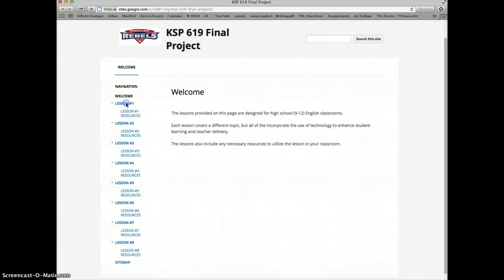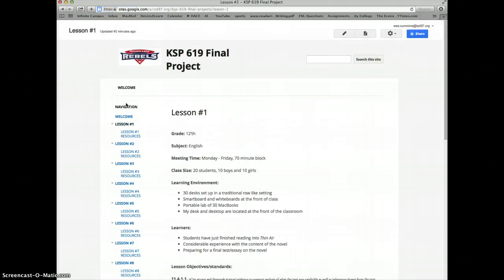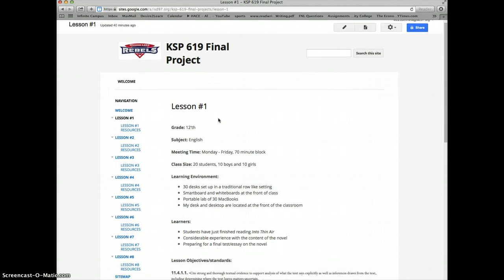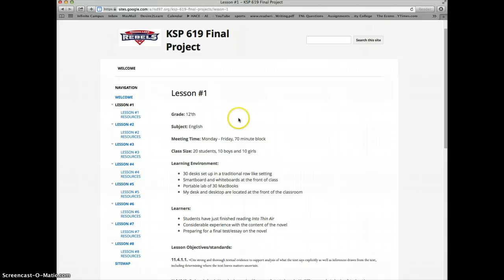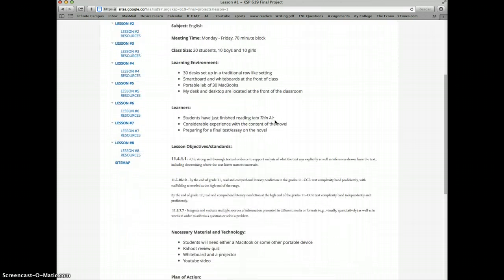The first lesson details an assignment from Into Thin Air. A teacher would use this lesson as a review at the end of a novel in preparation for a final test or essay. To complete this lesson, the student would first